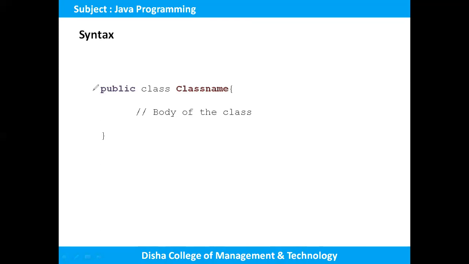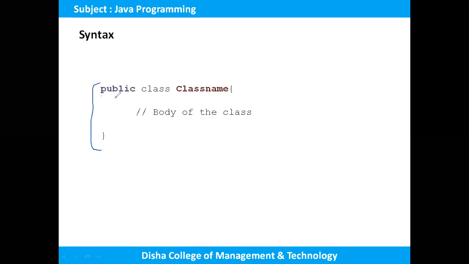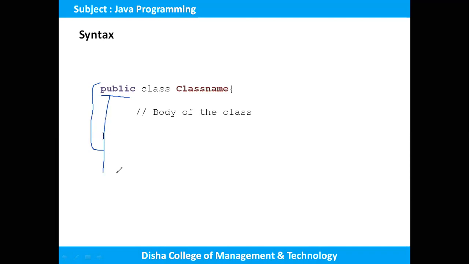Okay. So if you see the syntax of this class, this whole thing is the syntax of the class, right? And this first one is public, and we know that public is an access modifier. In the last few classes we already discussed the meaning of access specifier and the importance of access modifier. You can visit the previous video classes, then you will get the information about this access modifier.